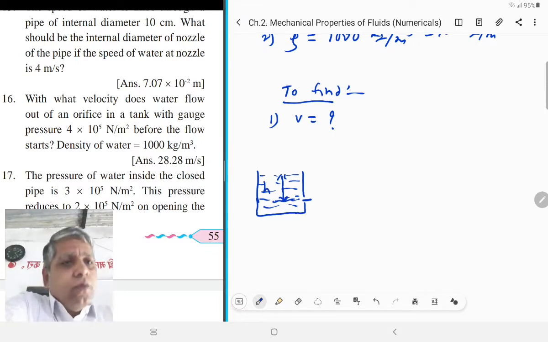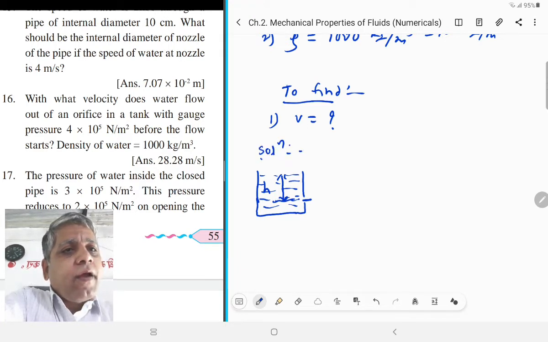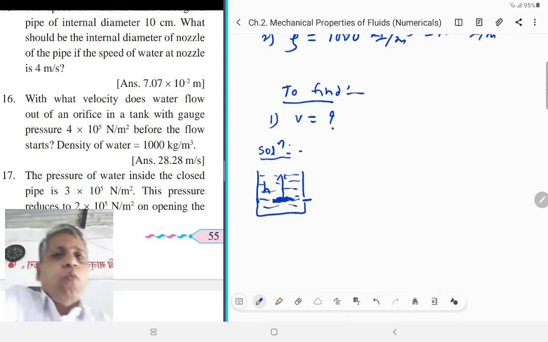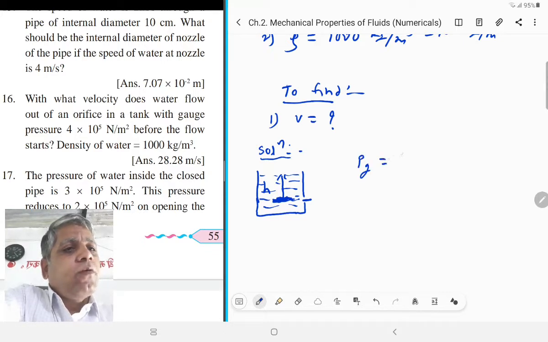Now here it is given that the gauge pressure at this level is 4 into 10 raised to 5 Newton per meter square. The expression for the gauge pressure Pg is equal to h rho g.